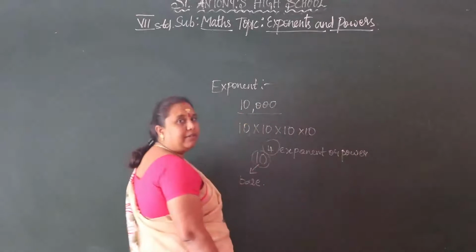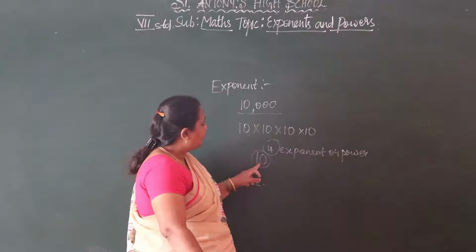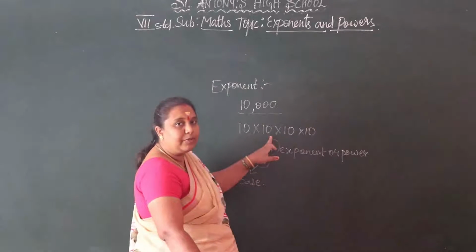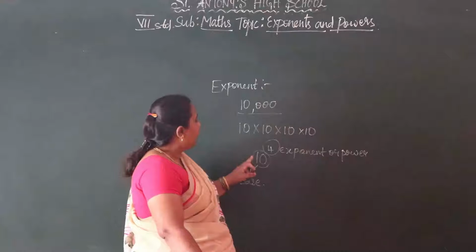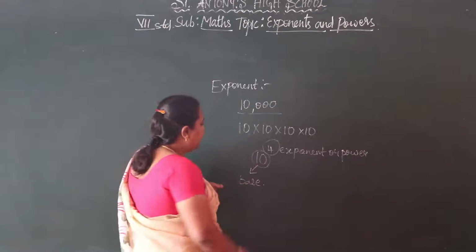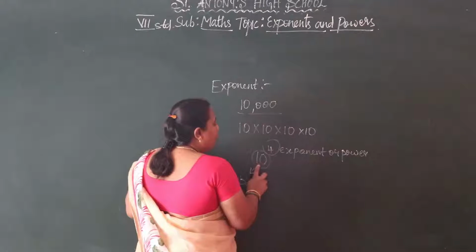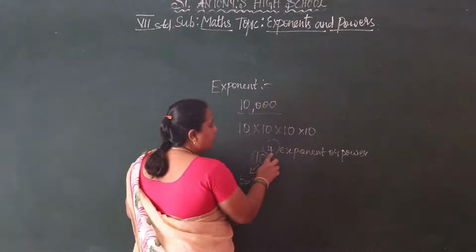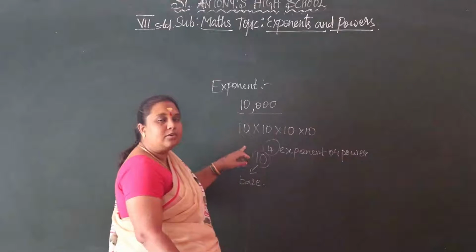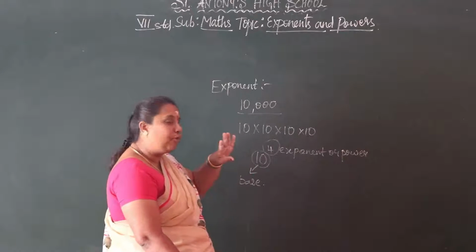Exponent or power, we can say this. So this is the base and this is the exponent or power. Now we are taking 10 to the power of 4. So we have to multiply 10, 4 times.